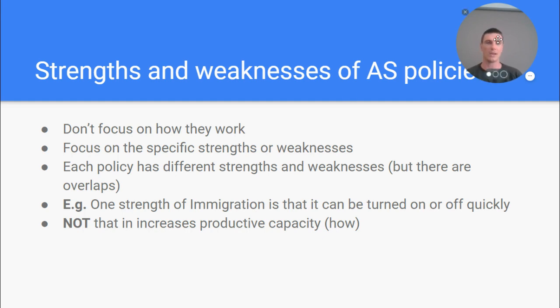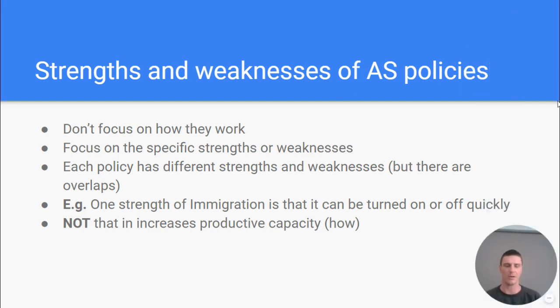Remember, strengths and weaknesses. For some reason in aggregate supply, and I know we just did that aggregate supply policy, students always write about how they work rather than what the strength is. Know the strengths of aggregate supply. For example, one strength of immigration policies is they can be turned on and off quickly. Or you just use your budgetary policy one, that it can target specific areas. But please make sure you write strengths and weaknesses, not how they work, not that they increase productive capacity.